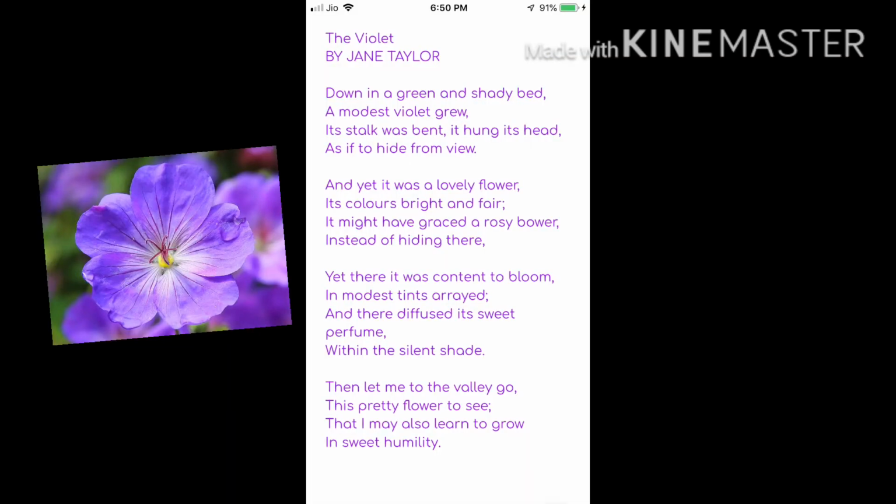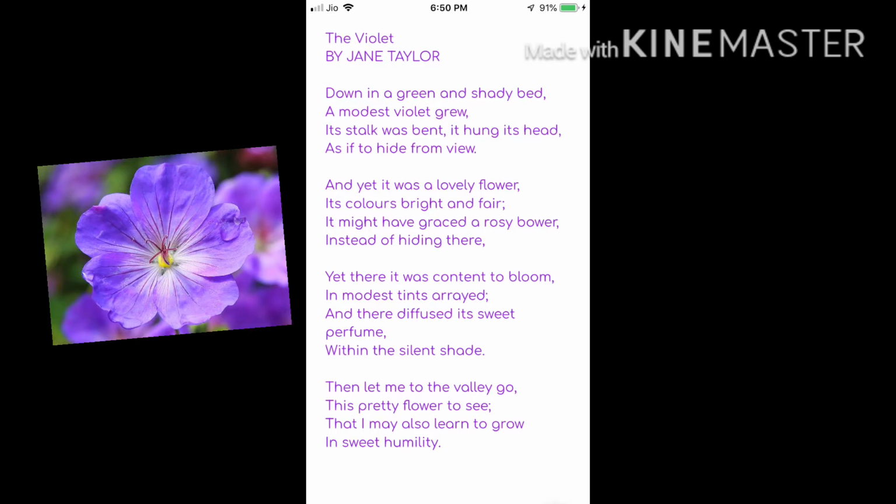Down in a green and shady bed, a modest violet grew. Its stalk was bent, it hung its head, as if to hide from view. And yet it was a lovely flower, its colours bright and fair. It might have graced a rosy bower instead of hiding there.